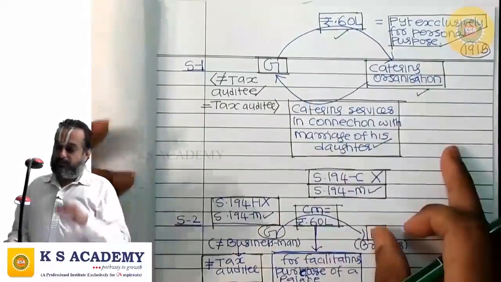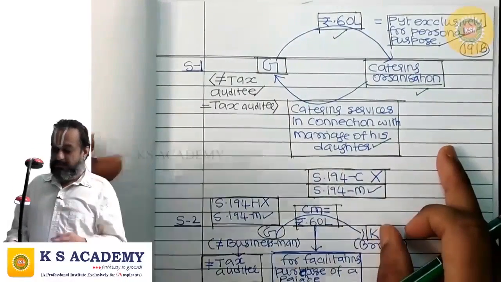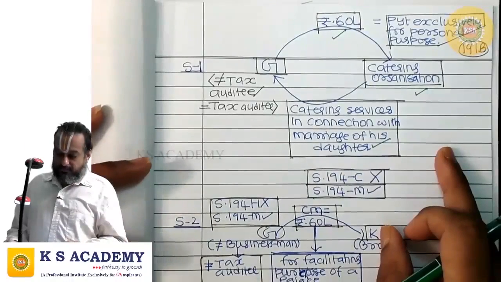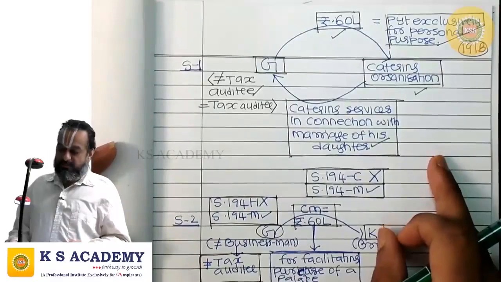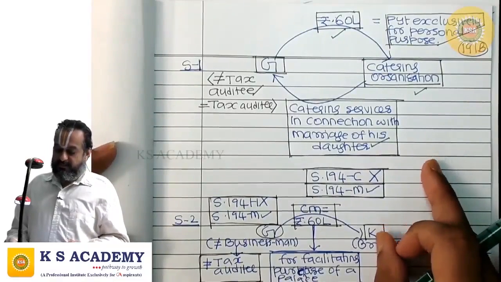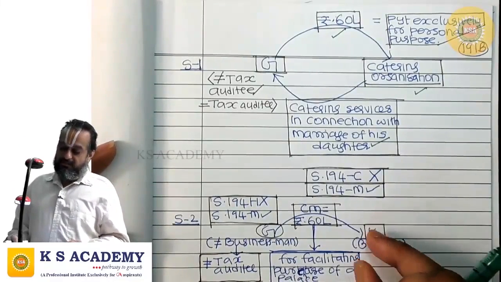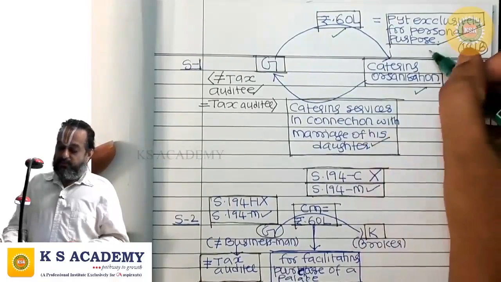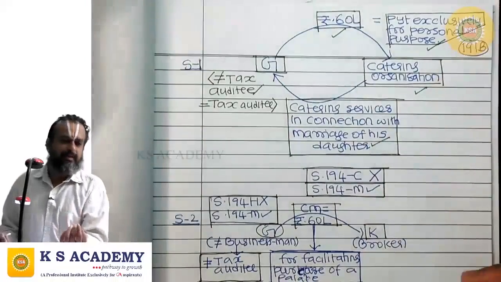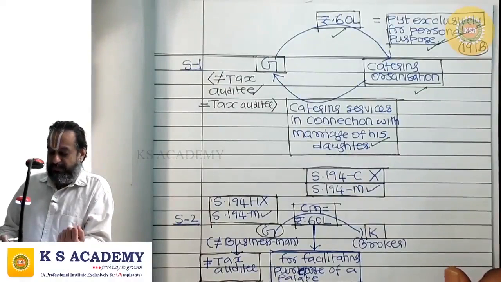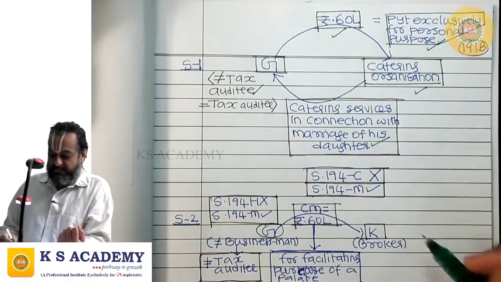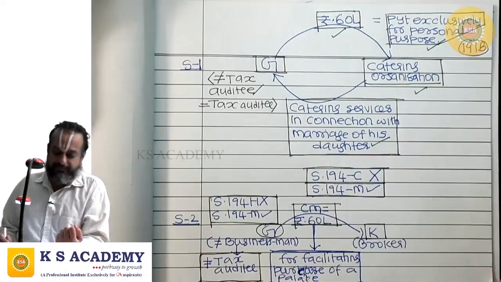This is crossing threshold limit, but still Mr. G has no TDS obligation under 194C. Reason being, the payment is made exclusively for personal purpose. So when the payment is made exclusively for personal purpose, 194C will not come in.